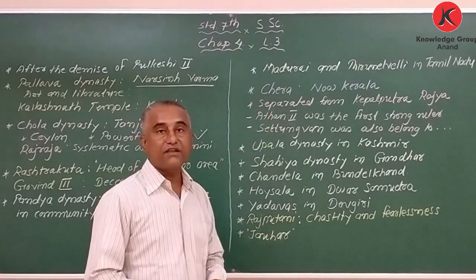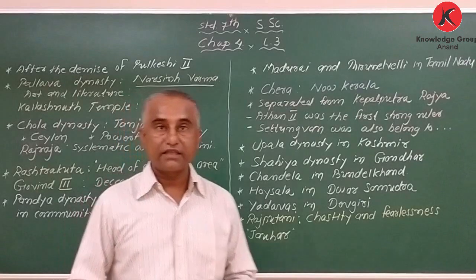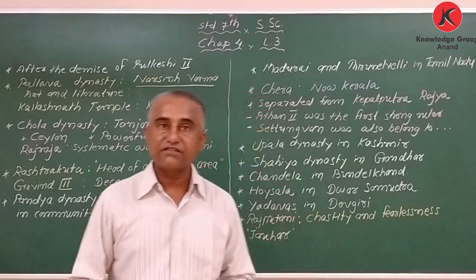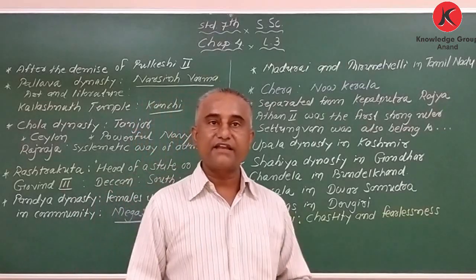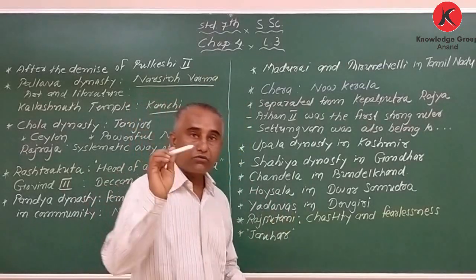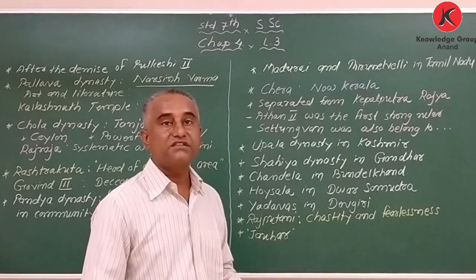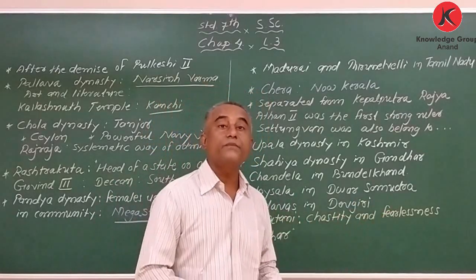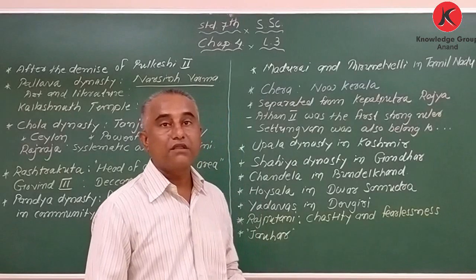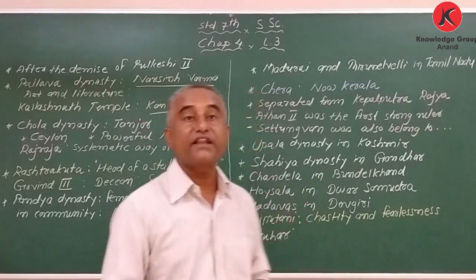After that we have the Chera dynasty. Some are saying Kera, some are saying Chera. Don't worry, we can consider it as the Kera dynasty. Today this Kera dynasty is considered as Kerala. It is separated from Tamil Nadu, and now we have Kerala.